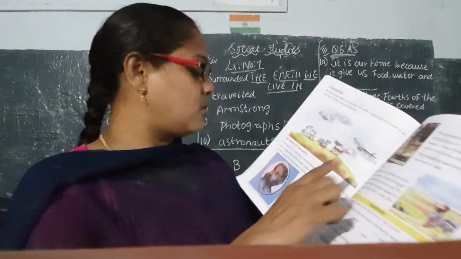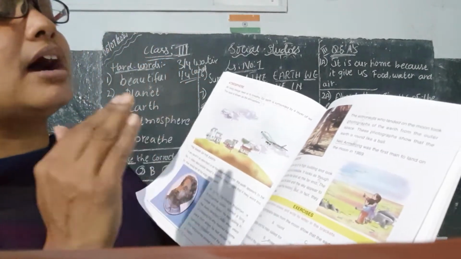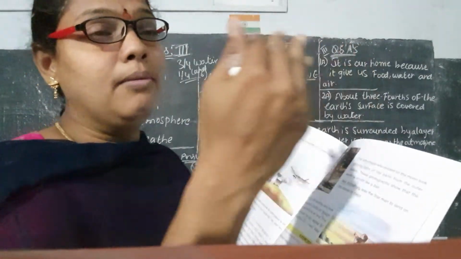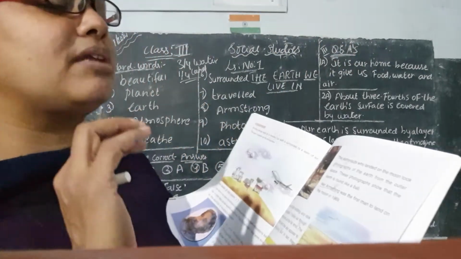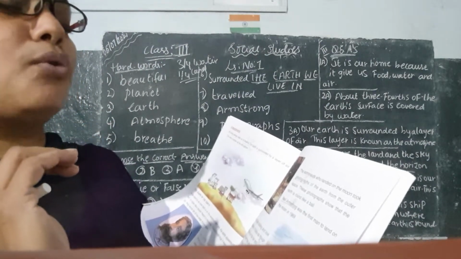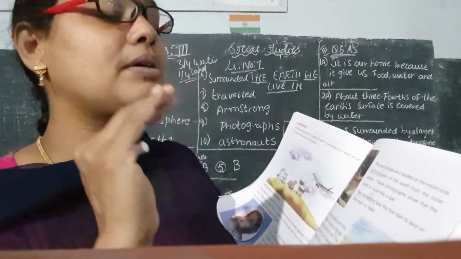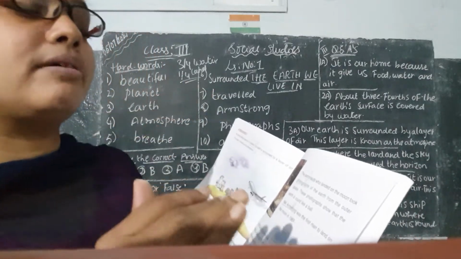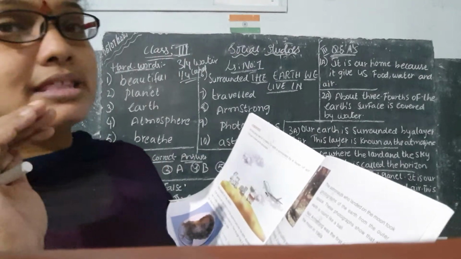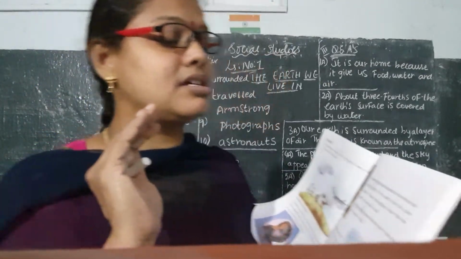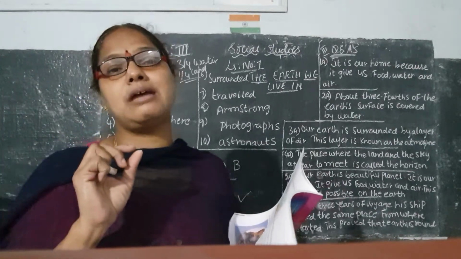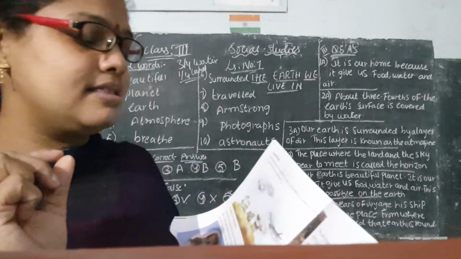So now this is about why the earth is round, what is the shape of the earth, who went to the moon and who has taken the photographs of the earth from the outer space. And here Neil Armstrong is one of the persons who landed on the moon the first time, in the year 1969.